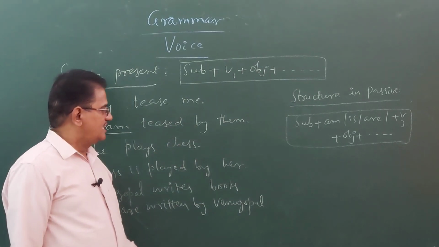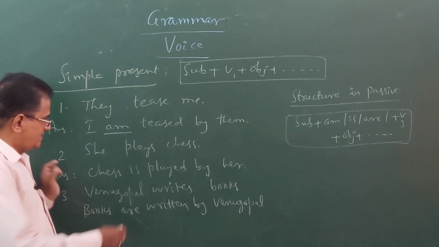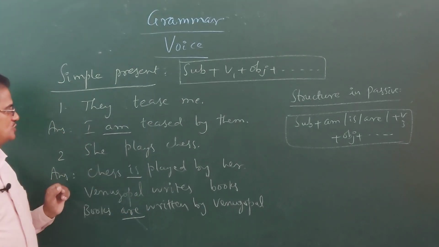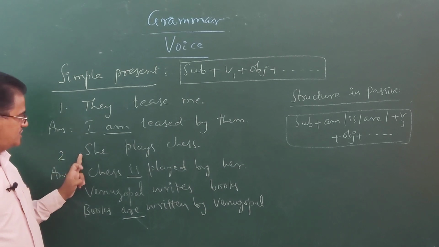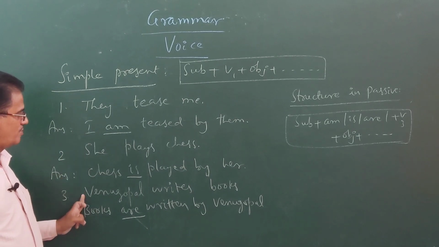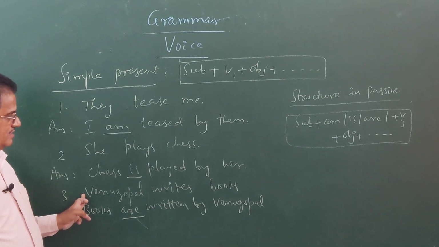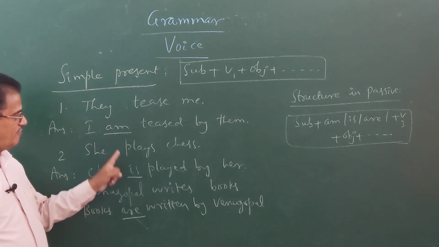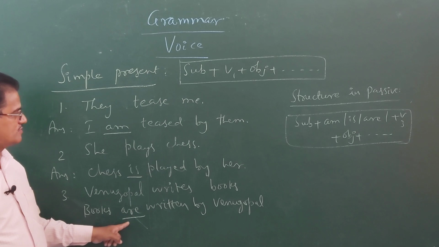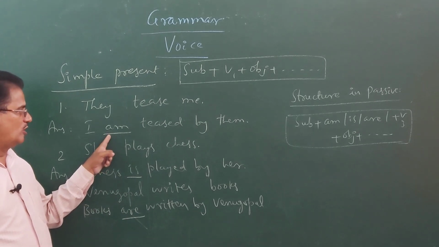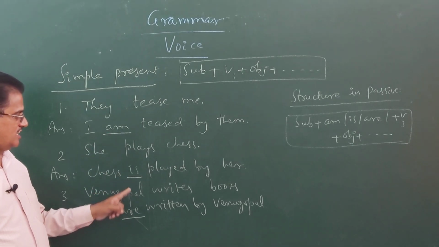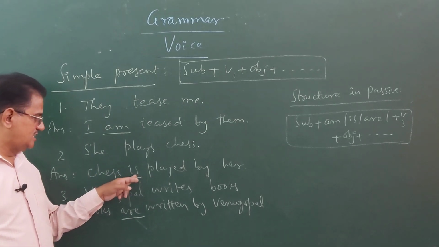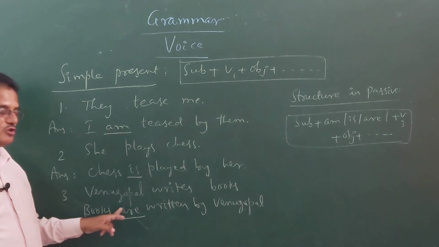Like this, when you look at the different subjects used, I is used here, she is the subject here and Venugopal is the subject here. So when the subject changes, accordingly the verb forms, base forms of the verb or helping verbs are changed like this. When subject is third person singular number, we have to use is. If it is plural number, we have to use are.